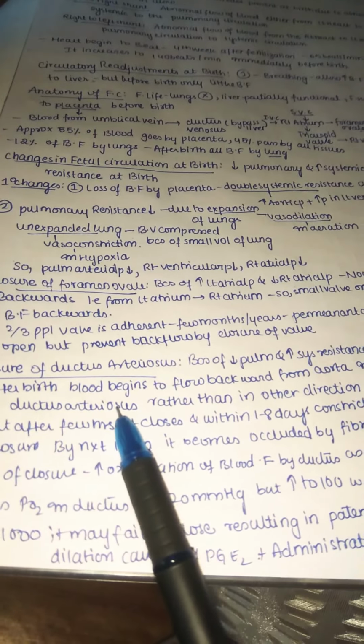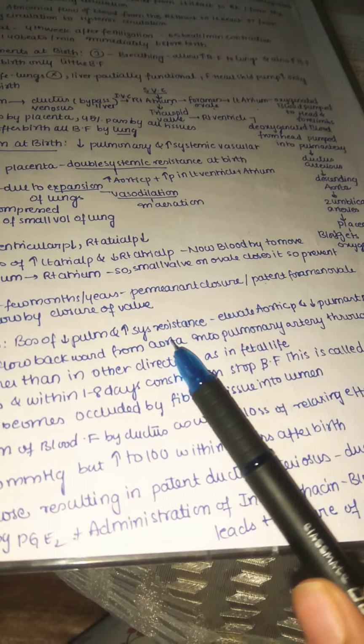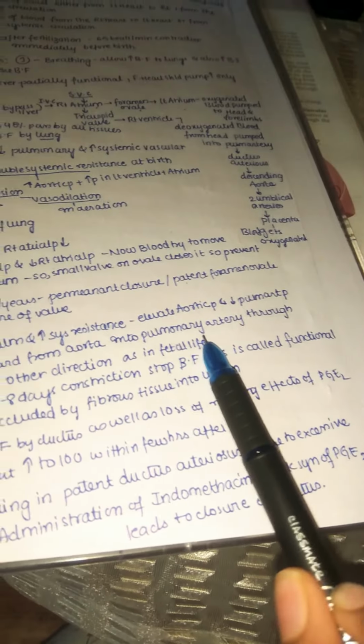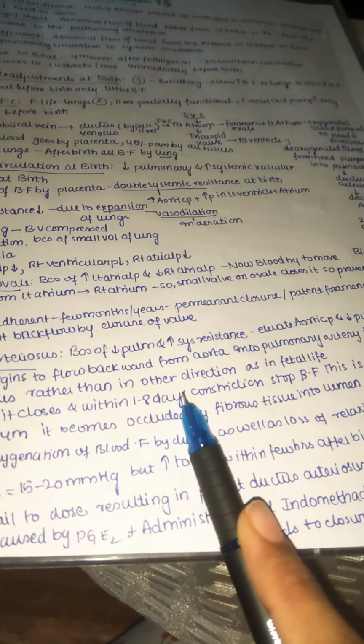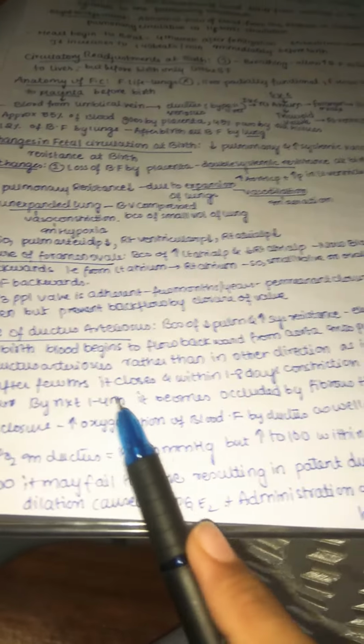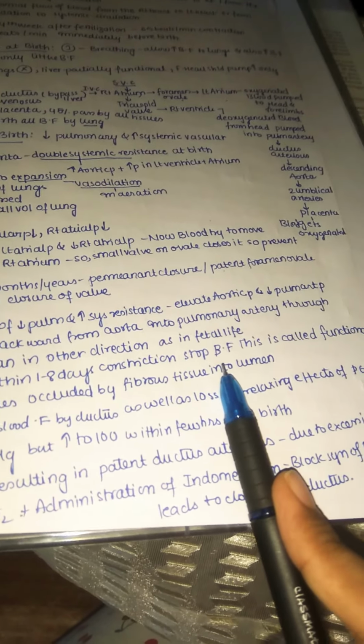So after the birth, the blood begins to flow backward from the aorta into the pulmonary artery. The same reason, because now there is higher pressure in the aorta and lower pressure in the pulmonary artery. So again, blood tends to flow backward from aorta to pulmonary artery, mainly through the ductus arteriosus, rather than in the other direction as we have seen in the fetal life. But after a few hours, it closes, within like 1 to 8 days. Constriction takes place and completely stops the blood flow.